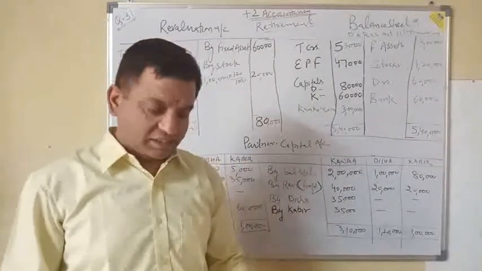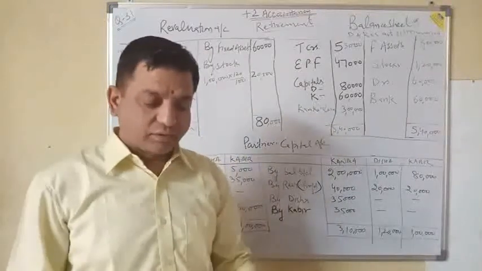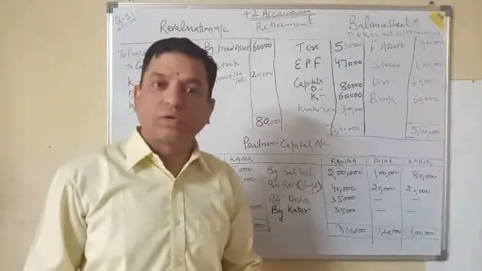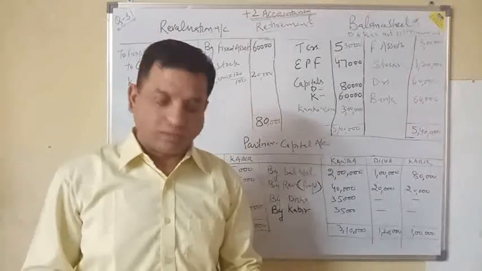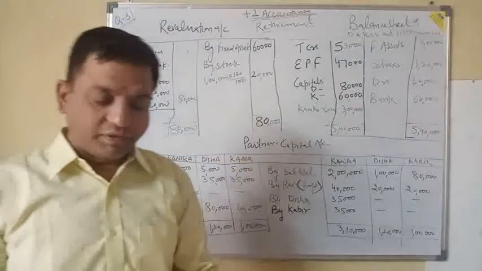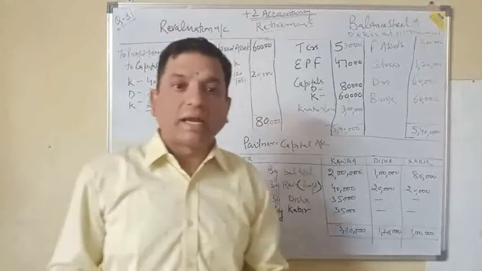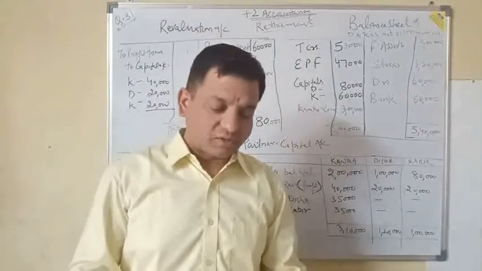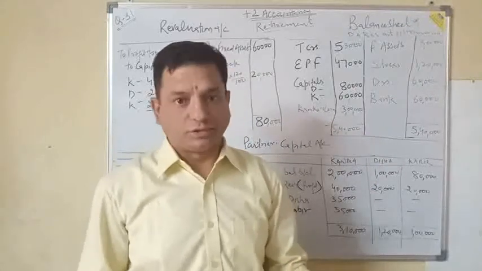The balance sheet is given in the form of bank 60,000, debtors 60,000, stock 1 lakh, fixed assets 2,40,000, and profit and loss 20,000. On the liability side, trade creditors 53,000, employees provident fund 47,000, and the capital of three partners is given: first partner 2 lakh, second partner 1 lakh, and third partner 80,000.